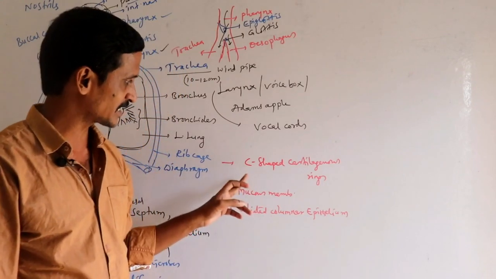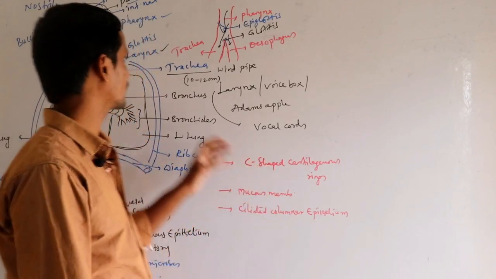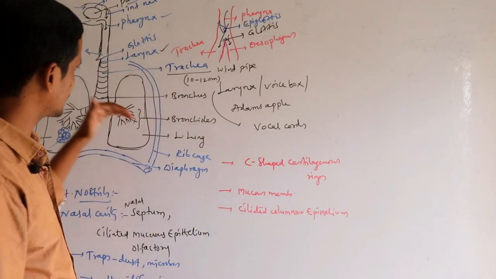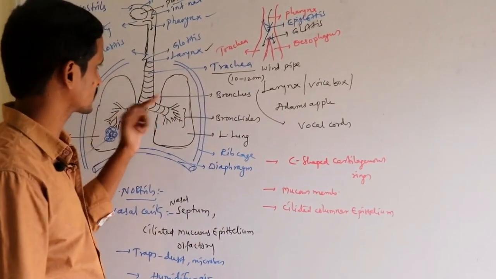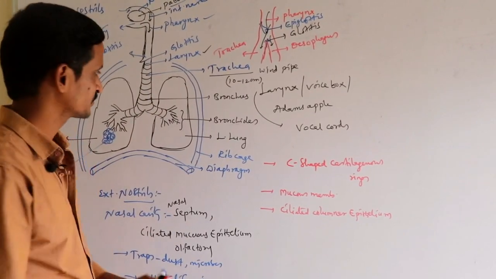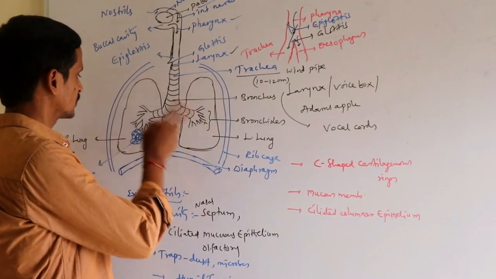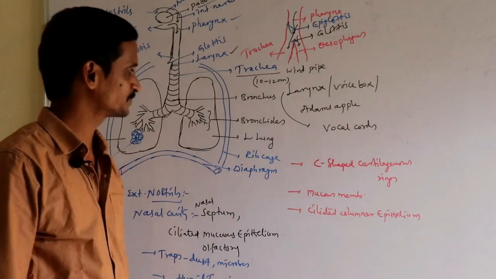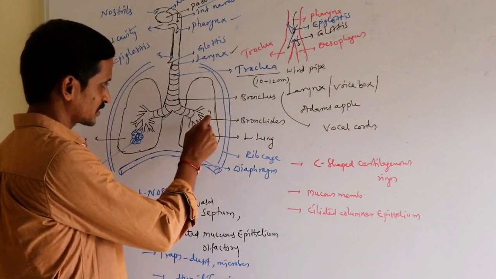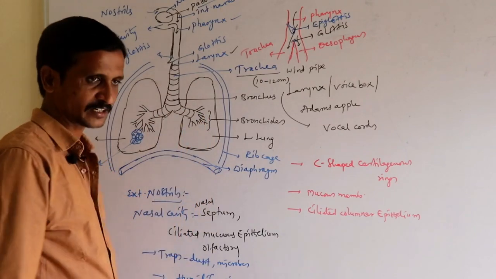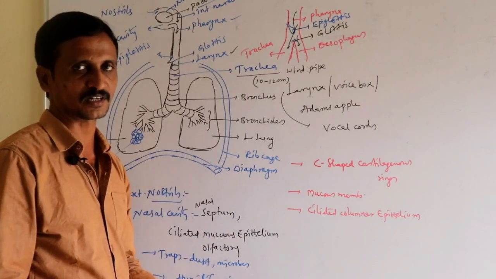As the trachea is made up of C-shaped cartilaginous rings, it is prevented from collapsing. So that is regarding the trachea. In the thoracic region, the chest region, the trachea continues to form the bronchus. The bronchus divides to form right and left bronchi, which open into the right and left lungs respectively. Once the bronchi enter the lungs, they undergo further division to form several bronchioles, which again divide into smaller bronchioles.